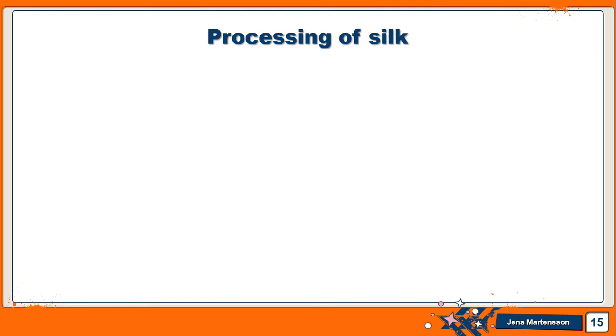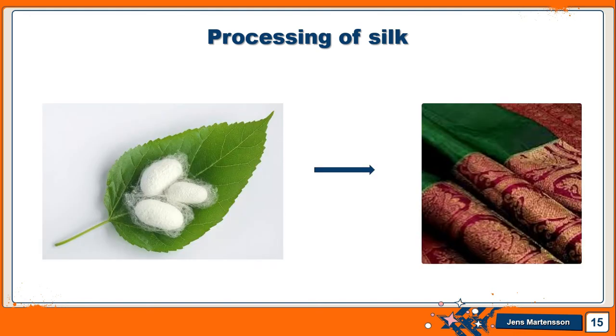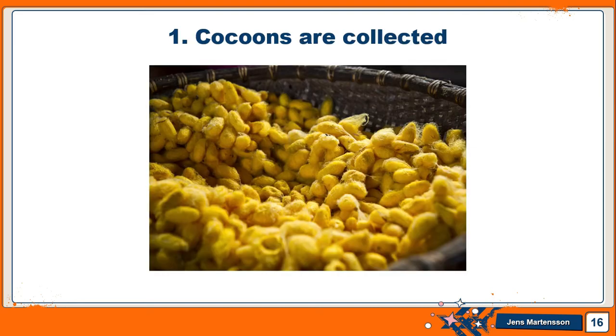Now, from this cocoon, what will we get? We will get fiber. After the caterpillar enters the pupa stage, that is the cocoon stage, from this cocoon we are getting a fiber, fabric better to say. So how? Let's see. The first thing is that cocoons are collected. First they will collect the cocoons, then what will happen?